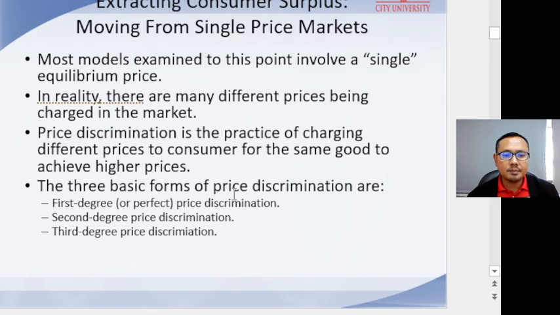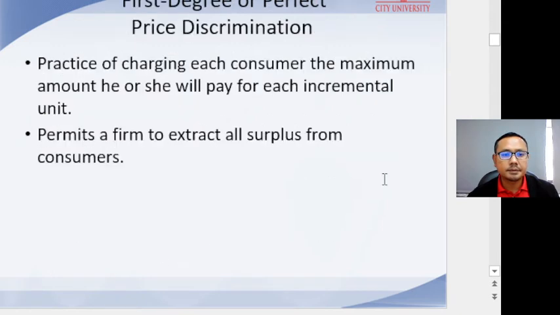The three basic forms of price discrimination are first degree price discrimination or perfect price discrimination, second degree price discrimination, and third degree price discrimination.